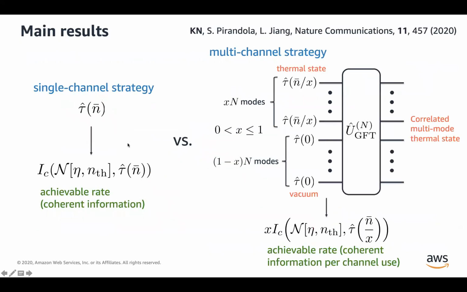So now, in this energy constrained scenario, the single mode strategy is to use this single mode thermal state, and our multi-channel strategy is to put in the first x times n modes this highly energetic thermal state, and for the rest of the 1 minus x n modes, we put the vacuum state. And again, these are distributed through Gaussian Fourier transformation.